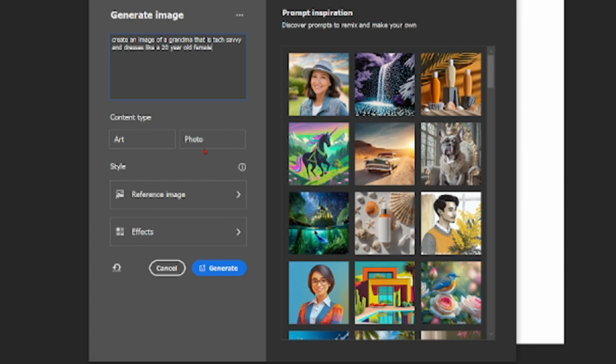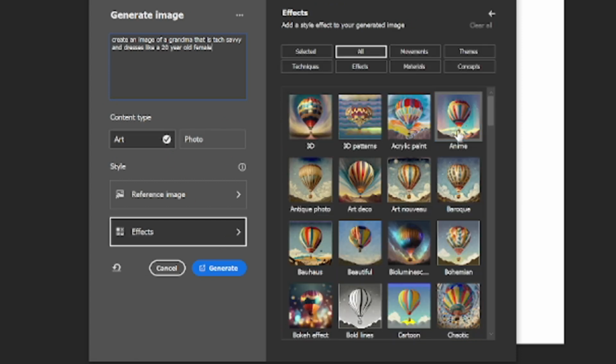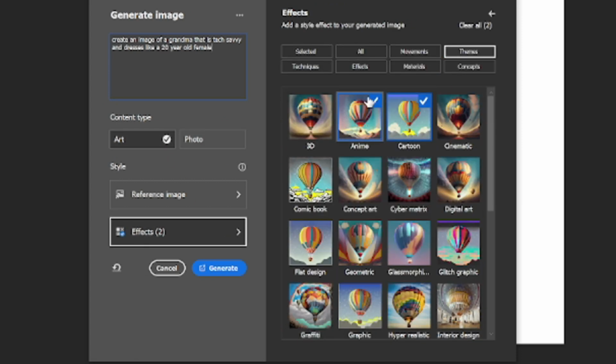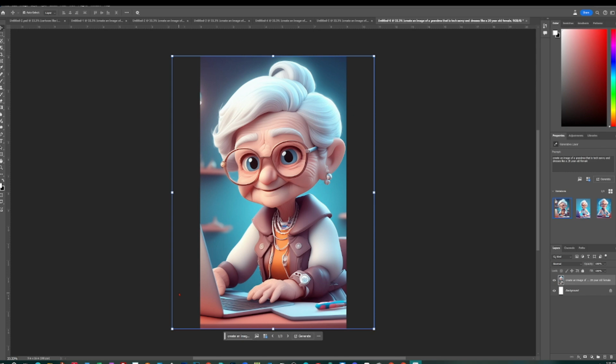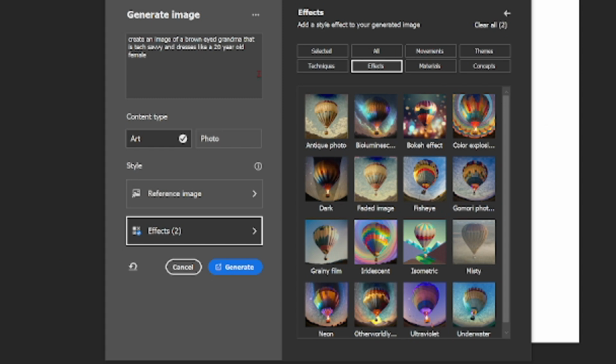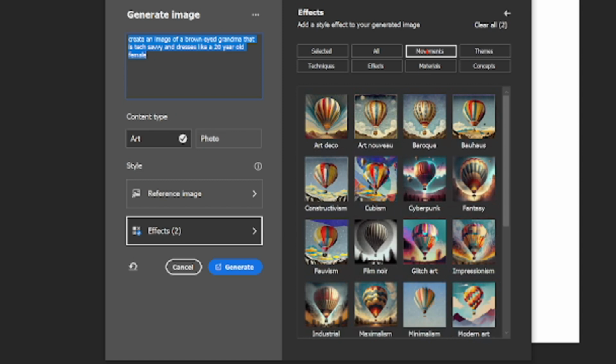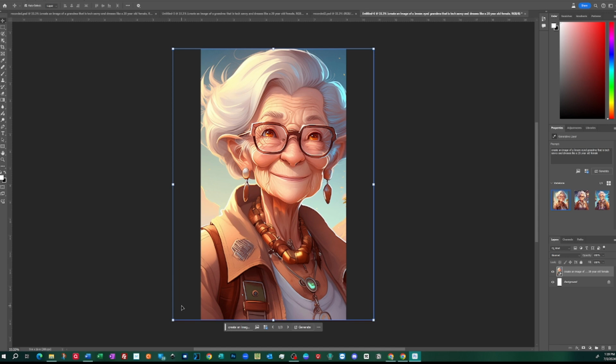Keeping the text the same, I used the art setting with cartoon, anime, and claymation effects, and this is what we got. At least this grandma is using technology. I realized that all the cartoon-like grandmas were blue-eyed, so I added brown-eyed to my text. I used the art setting with cartoon, anime, and fantasy effects, and here she is. At least she does have brown eyes.